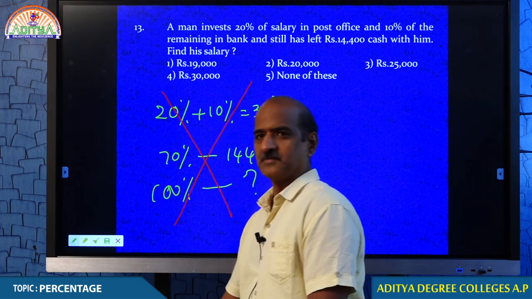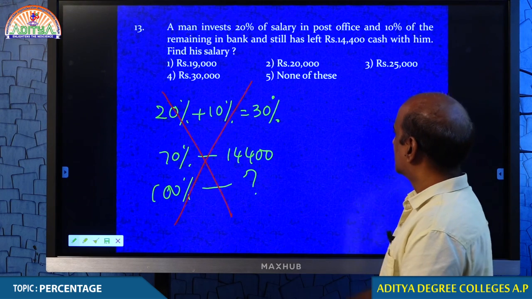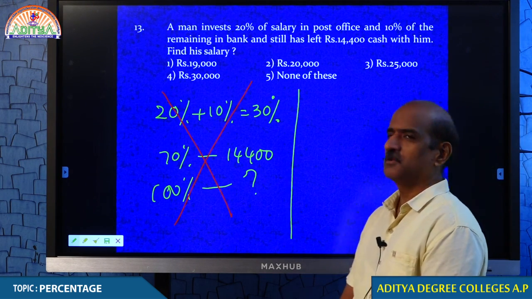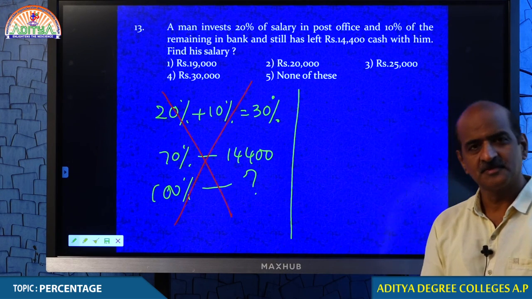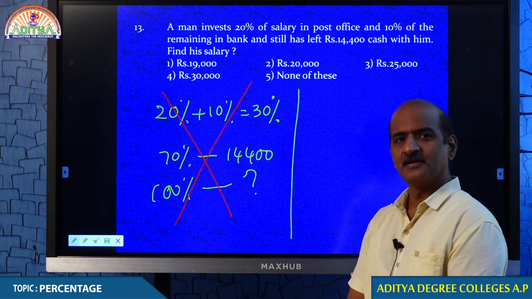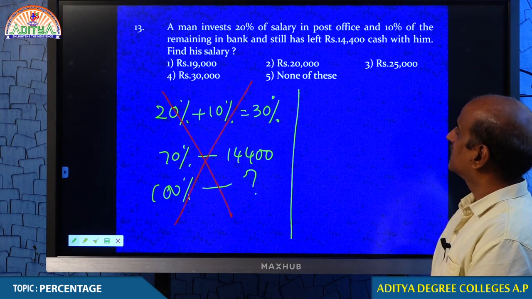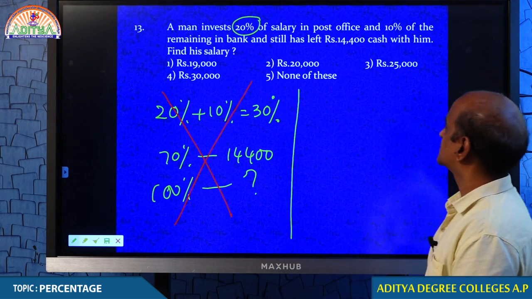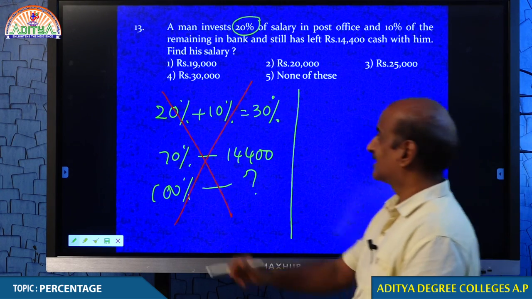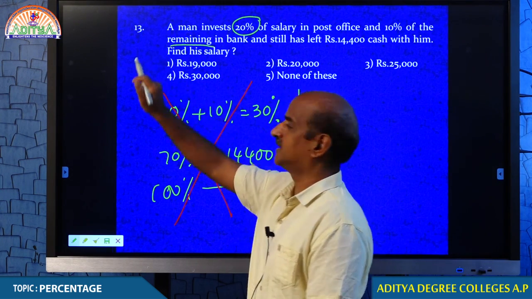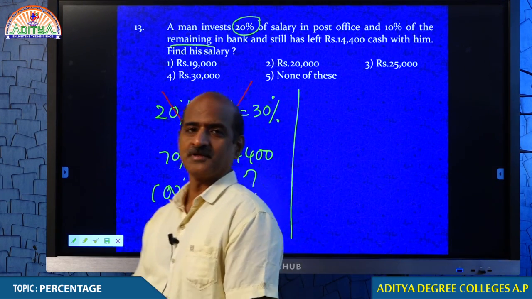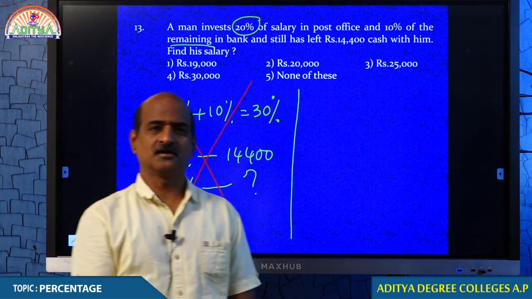You are mistaken. Tell me, students, what is the problem in this question? Tell me. A man invests 20% of salary in post office and 10% of the remaining. Not 10%, but 10% of the remaining.